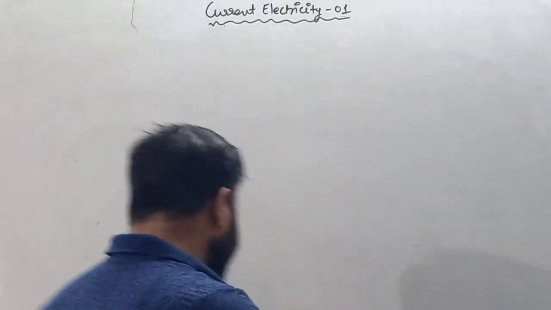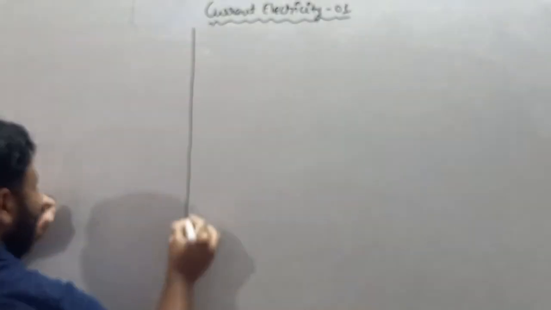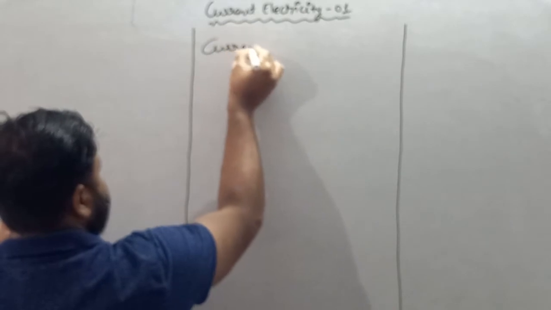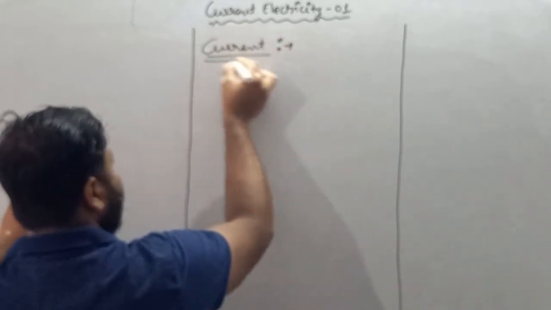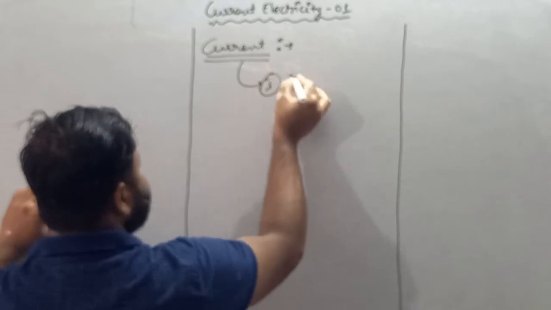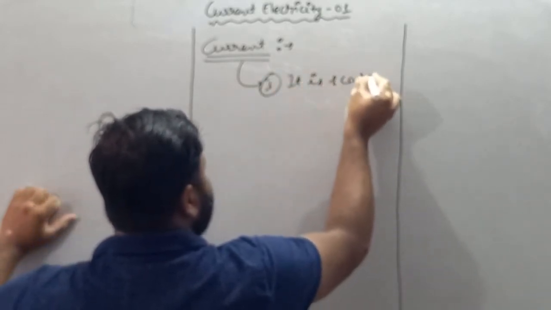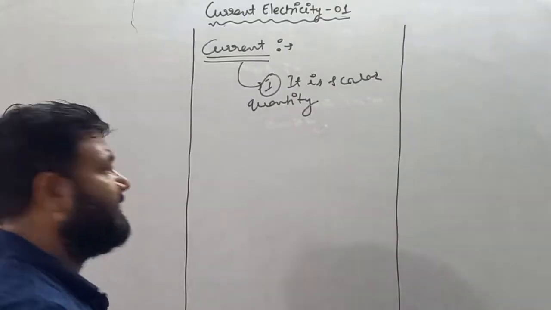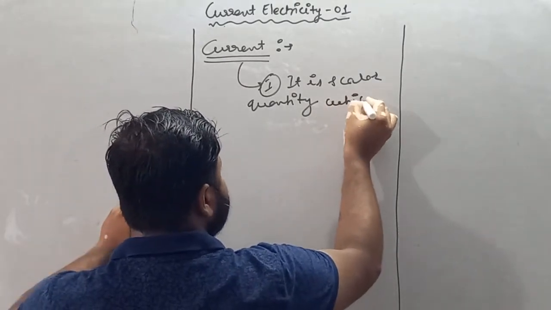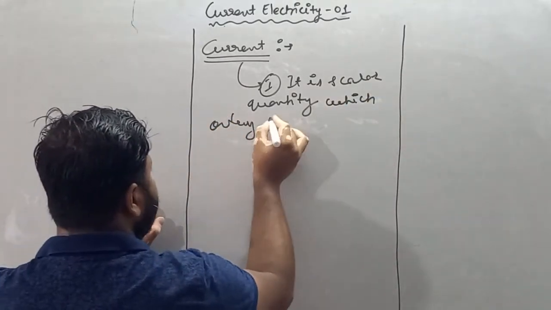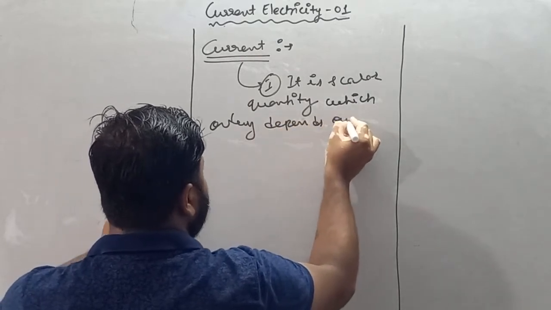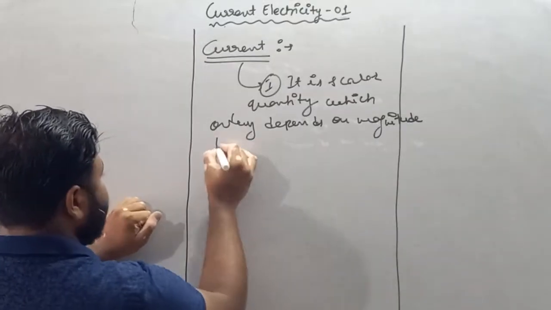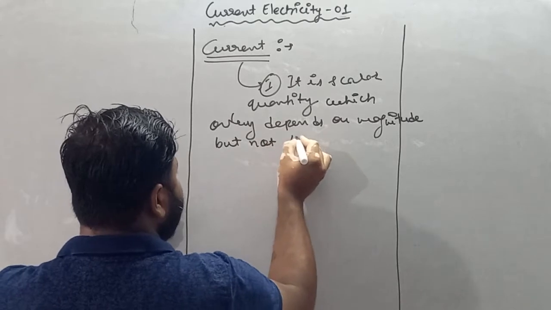Moving forward, my dear student, let's start with our very first topic of this chapter, that is current. First thing about current is, it is a scalar quantity which only depends on magnitude but not direction.